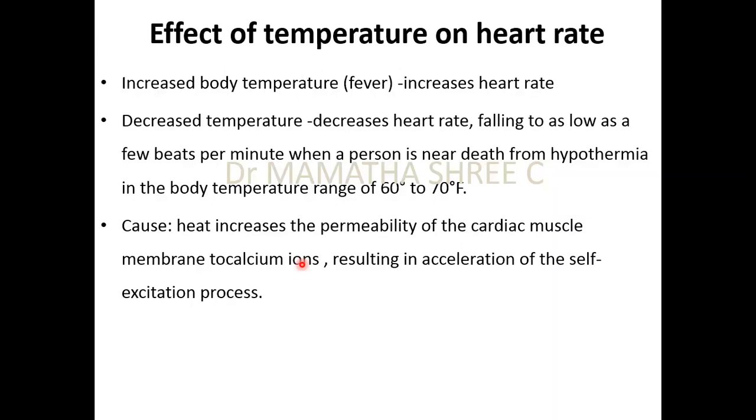Now, why is the body temperature affecting heart rate? Because the body temperature affects the calcium ion permeability. So that is, increase in the temperature increases the calcium permeability, resulting in increasing the entry or influx of the calcium ions into the cell, resulting in increasing the heart rate. Likewise, whenever the temperature decreases, like whenever you're in the cold regions, like whenever it is snowing around you, there will be decrease in the heart rate because there is decreased permeability of the calcium ions.